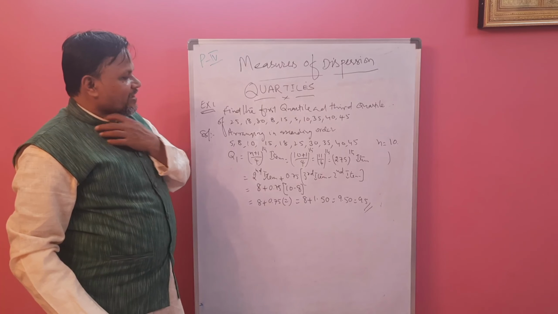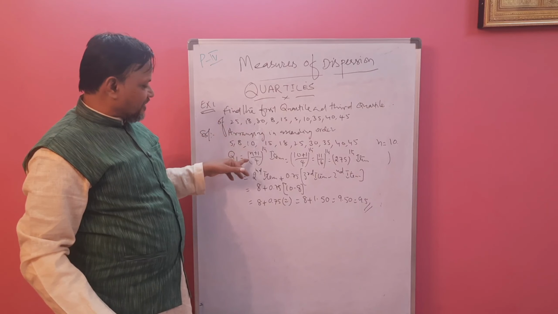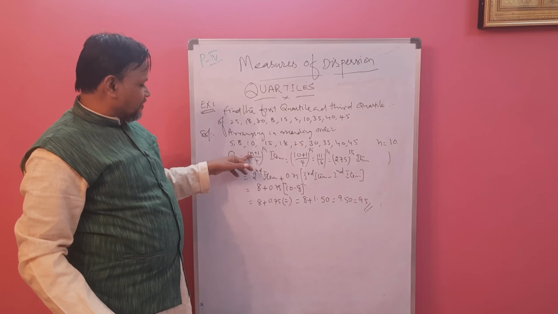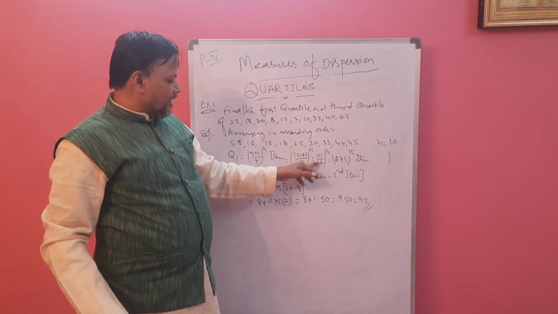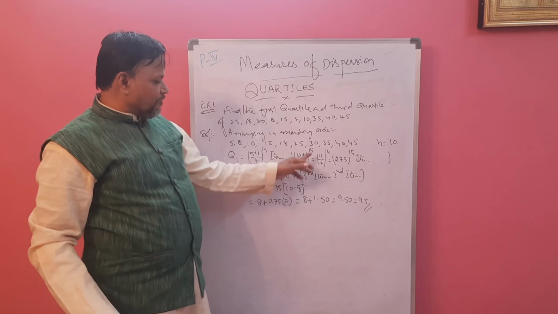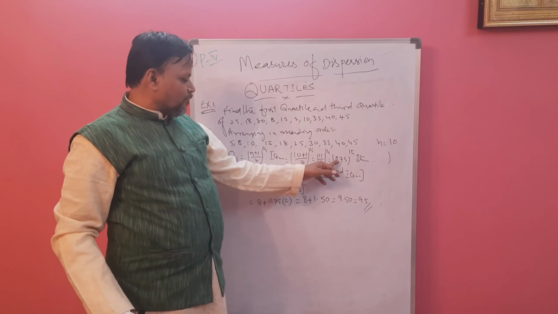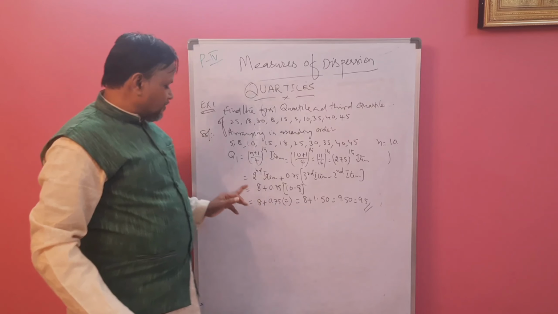Therefore N, that is number of observations, is 10. Substitute here 10. 10 plus 1 by 4. That is 10 plus 1, 11. 11 by 4 is nothing but 2.75. That item we have to select.